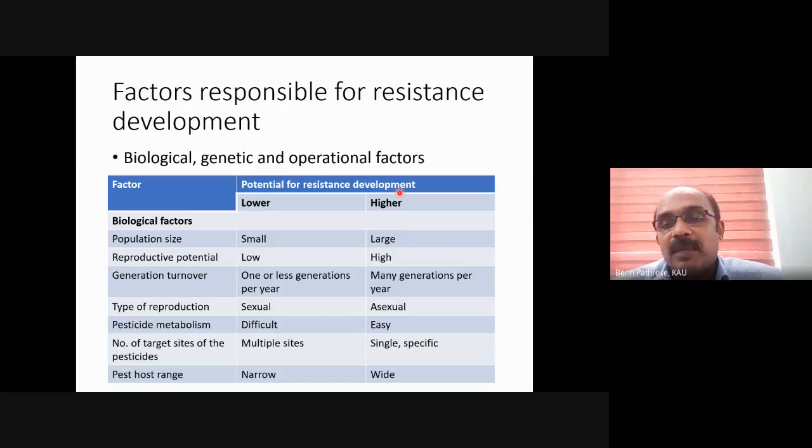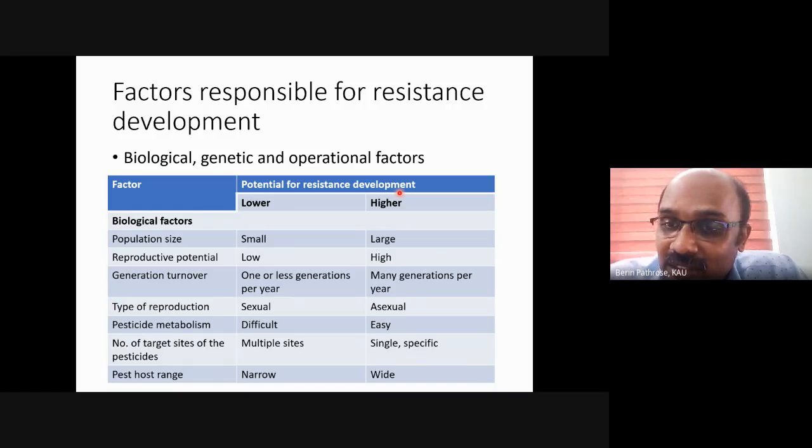And the metabolism of pesticide: if we have a pesticide molecule whose metabolism is a bit tough, and even the insect finds it difficult to degrade it, then the chance of development is lower because the insect may not be able to degrade it quickly.